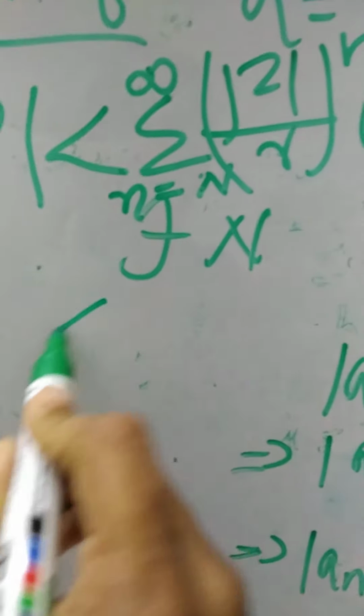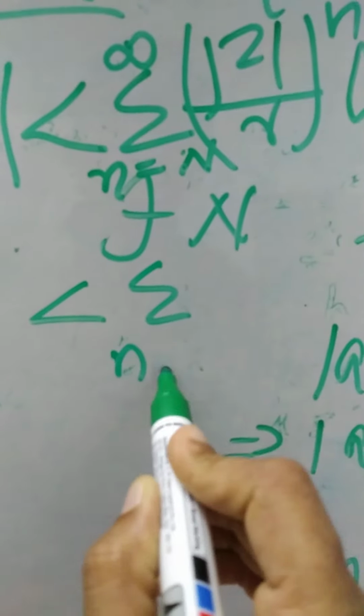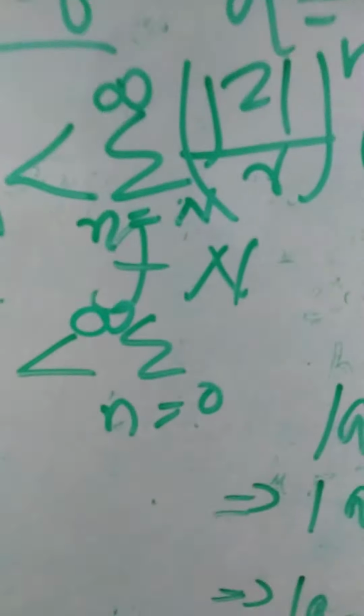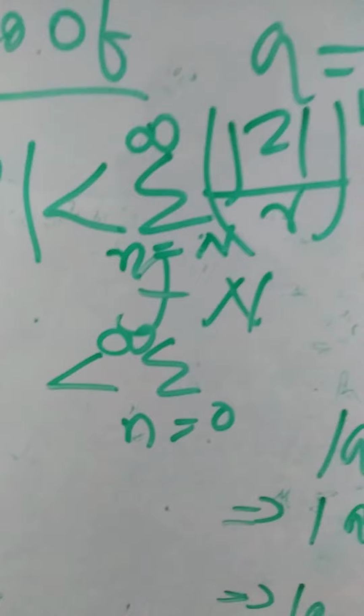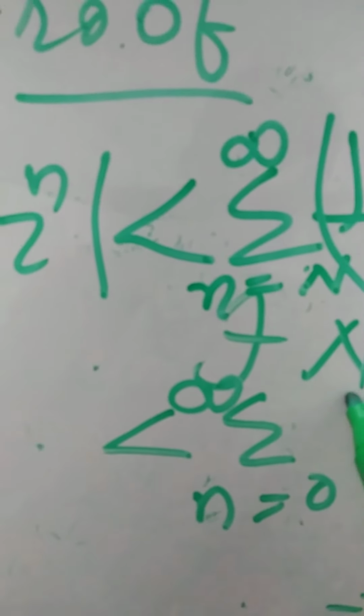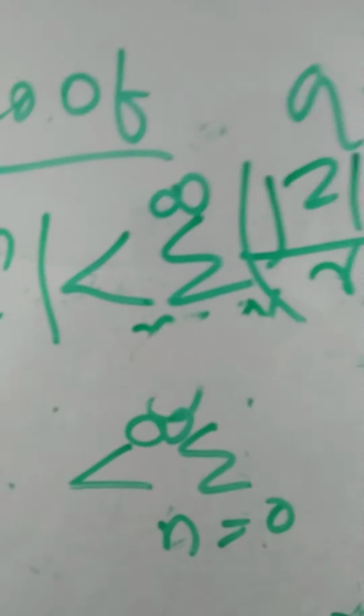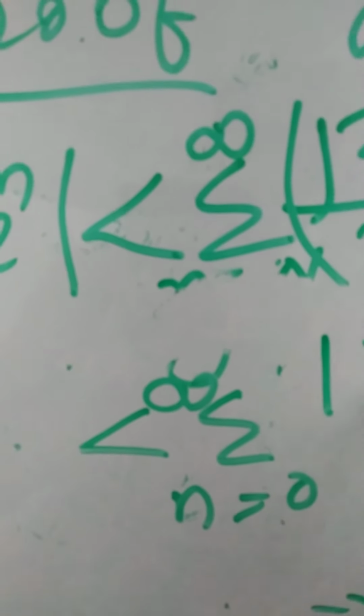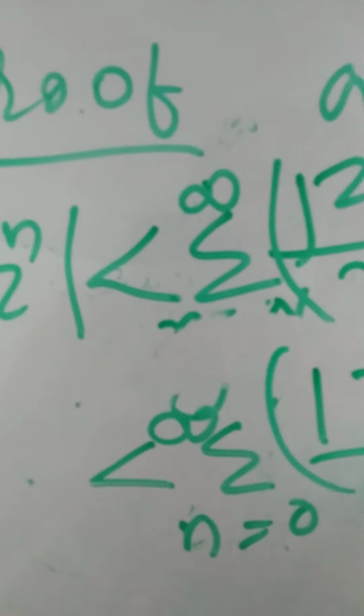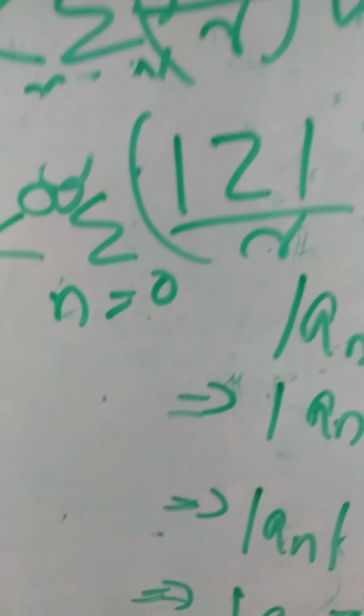This is less than sigma n equal to 0 to infinity modulus of z by r whole raised to n.